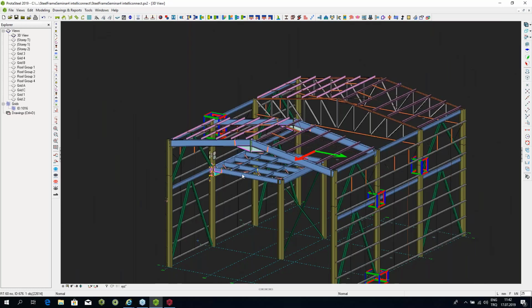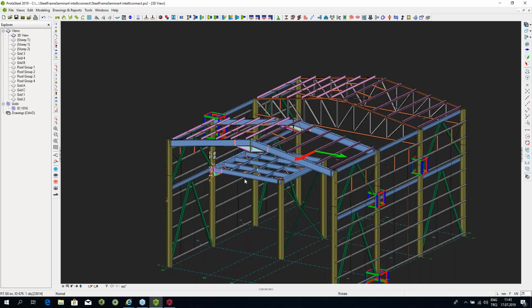Now, I'm going to start talking about one feature which we have added. I had mentioned that we use these connection macros to detail and also to design the connections. Now, as you know, the different programs give detailing options, but very few detailing software give the option of producing design reports. So what ProtaSteel does is we are starting to produce design reports for various connections. So at the moment we have the simple connections built in. So we have the connections for the floor beams, and we have the simple connections for the columns.